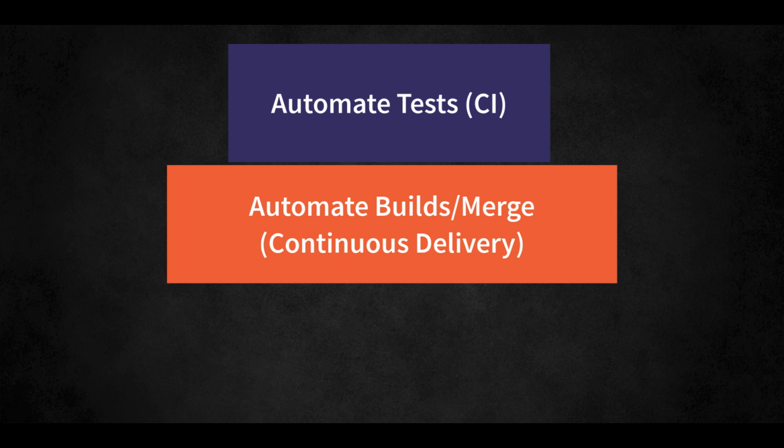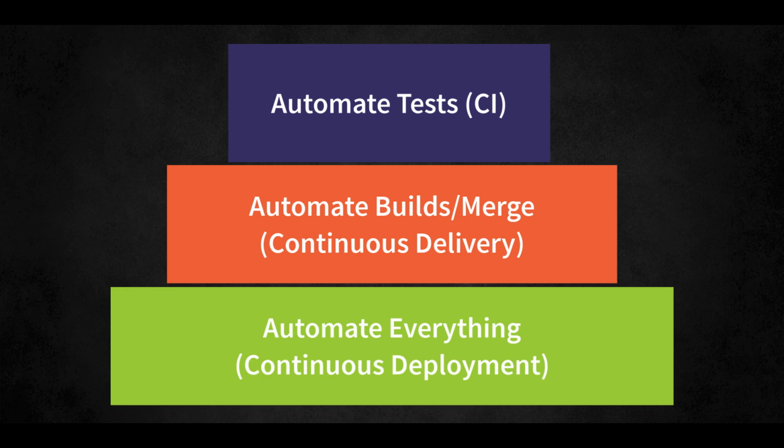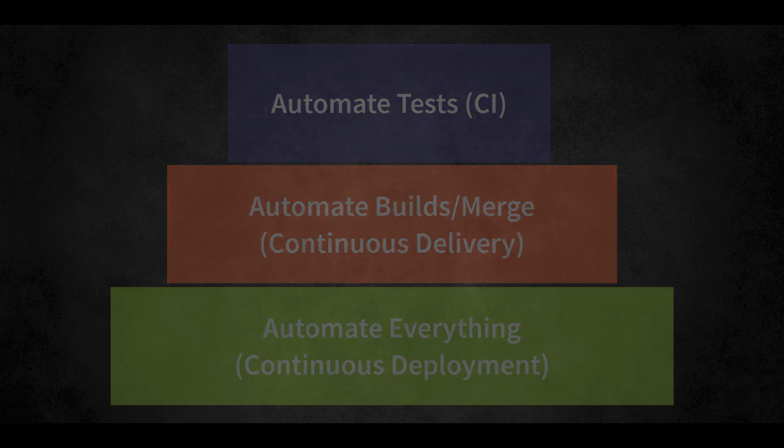So when the tests pass, we can merge or build the code automatically. And then that takes us through to automating everything, or our continuous deployment. With this, once we have merged our code, or once we have built our code, we can look at then packaging that up to get it into the production environment.